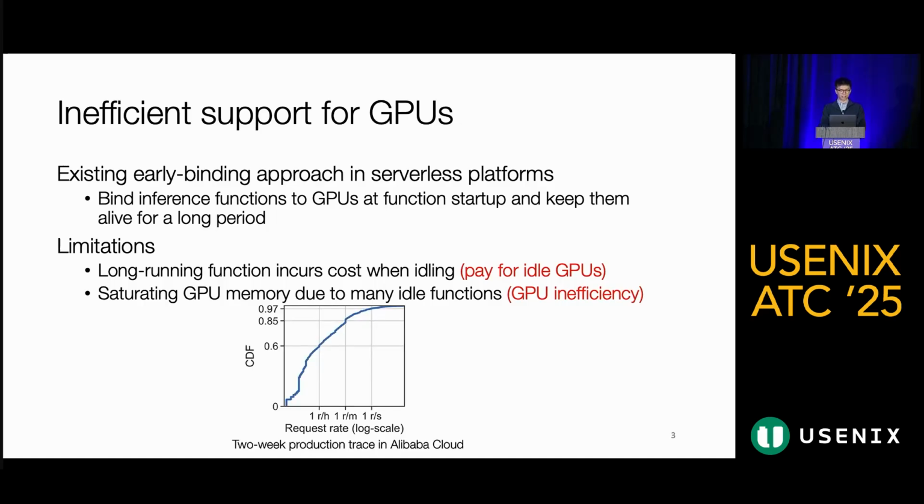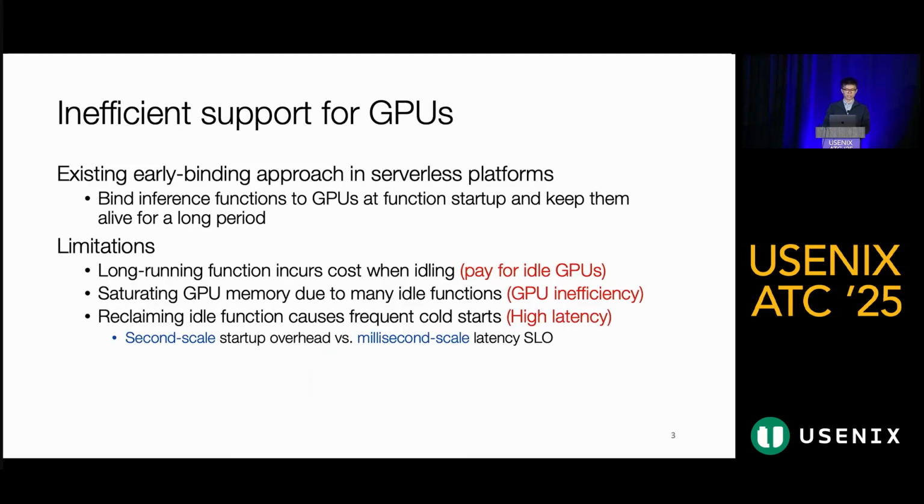And the third, a 2-week production trace from Alibaba Cloud reveals that most functions are infrequently used. About 85% receive fewer than 1 request per minute, yet still consume GPU capacity. And the third drawback is cold starts with high latency. As a workaround, platforms may aggressively reclaim idle GPUs to reduce the costs, but this means frequent cold starts. Restarting inference functions can take tens of seconds, easily violating the latency SLOs and interrupting user experience.